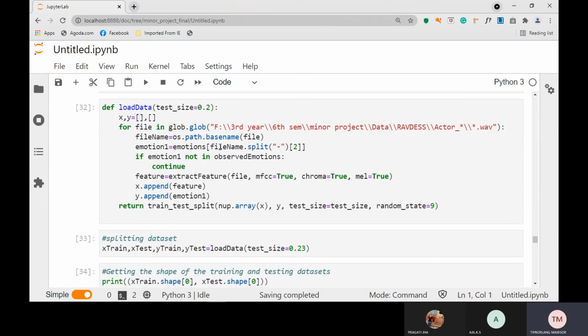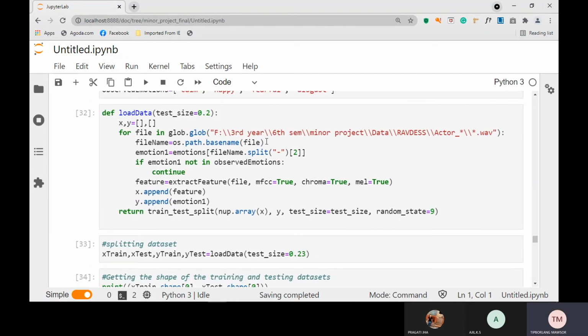Then we come to load data. Here we keep the test size as 0.2, which means that by default it would be around 25%, so we keep it as 20%. The smaller the test size, the more the accuracy would be. And then here we pass all the path files by using the glob function.